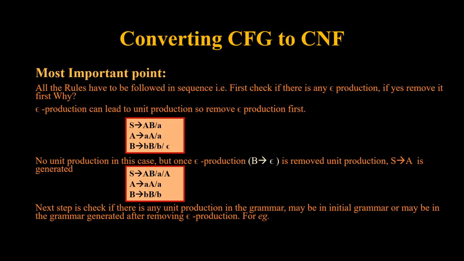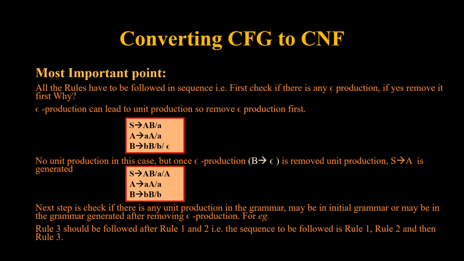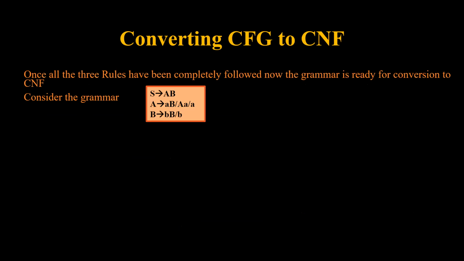The next step is to check if there is any unit production, maybe in the initial grammar or maybe in the grammar generated after removing epsilon productions. Then rule 3 should be followed after rules 1 and 2, that is, the sequence should be followed: rule 1, rule 2 and then rule 3. Sometimes you can apply rule 3 beforehand, that means first you can remove useless symbols, then move towards epsilon removal and then unit production removal. But please remember, before unit removal, epsilon should be removed. Once all 3 rules have been completely followed, now the grammar is ready to be converted to Chomsky normal form, with 2 non-terminals or a single terminal.